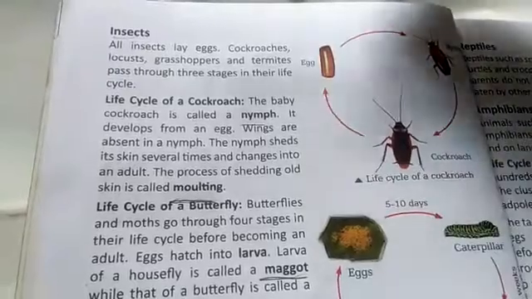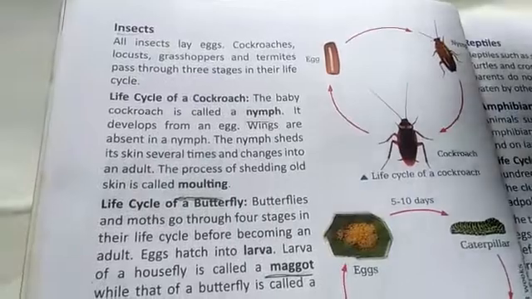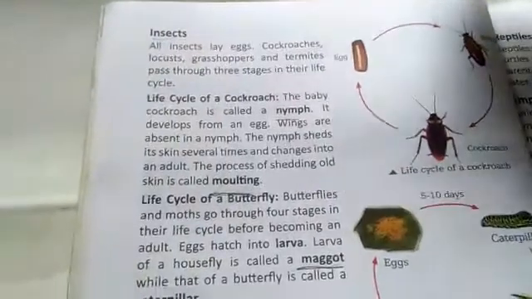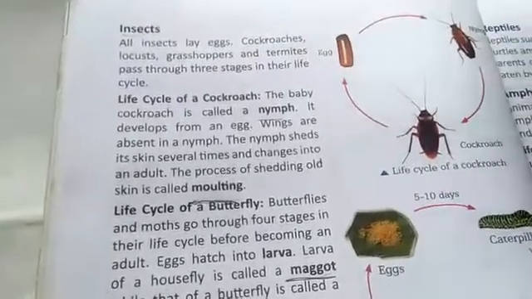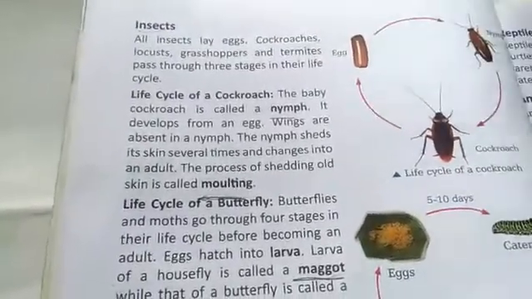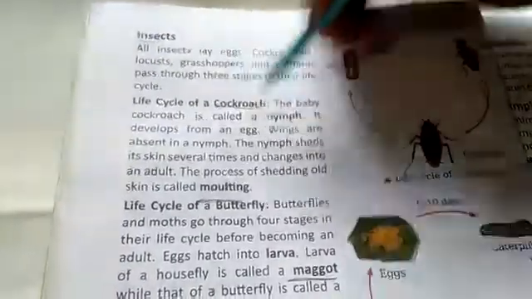In this video I will be discussing insects. What do insects do? They lay eggs, like cockroach, locust, grasshopper and termites. They have three life stages. First, the life cycle of a cockroach.